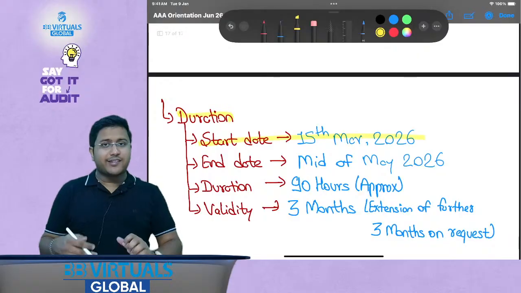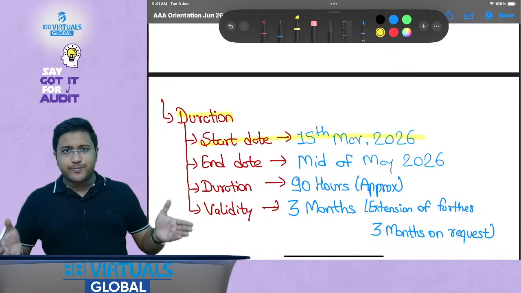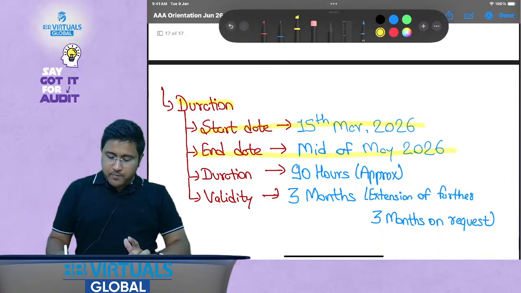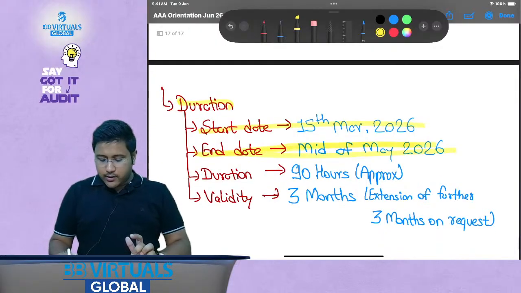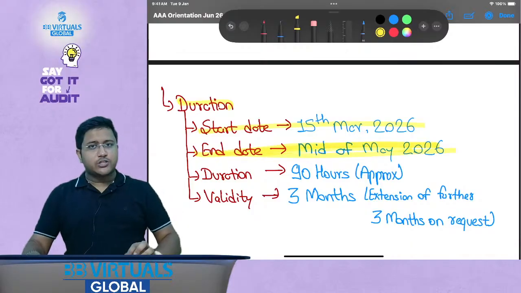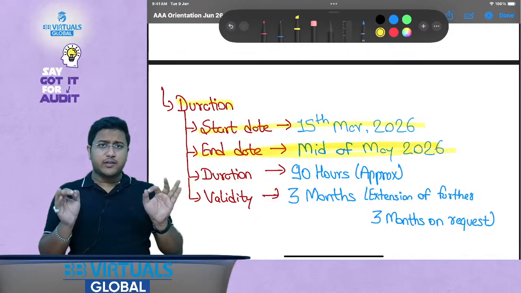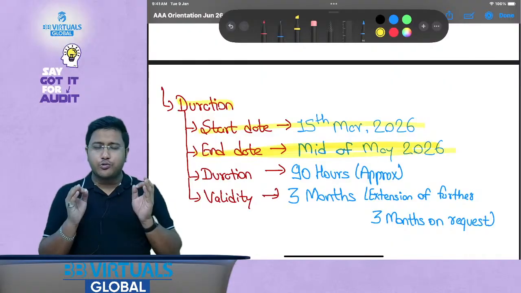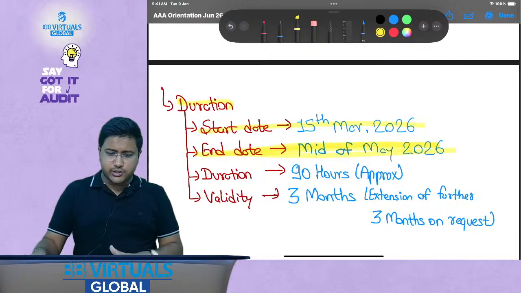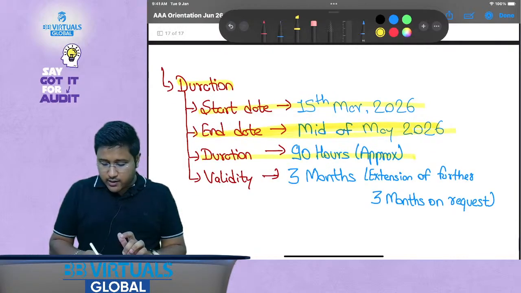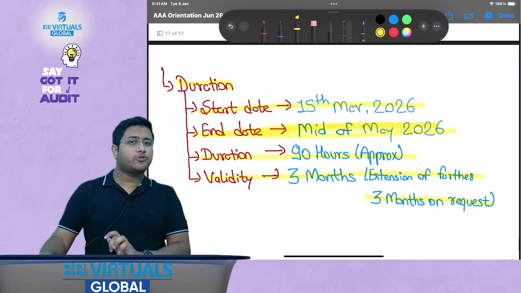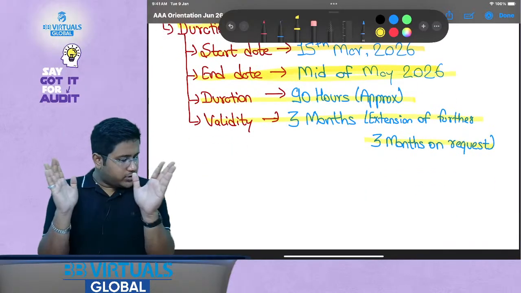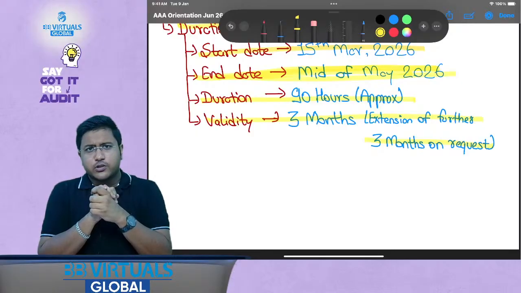Duration: the start date is today, 15th March 2026. We have already conducted a first session where we have completed the orientation. End date would be mid of May 2026. I have already mentioned the links of the demo lectures, the revision lectures, and every other relevant link in the description box. Please go there, check it out, and do let me know if you have any queries in the comment section. Duration would be approximately 90 hours. Validity would be 3 months, which could be extended for 3 months on request. With this, I have completed all the details that I wanted to communicate with you for the AAA paper.